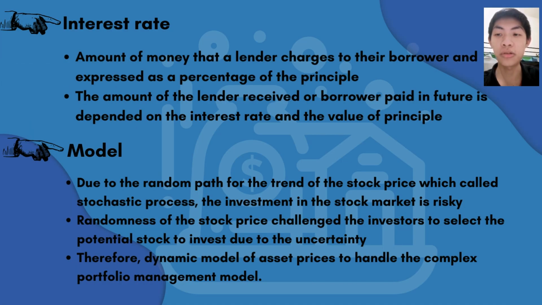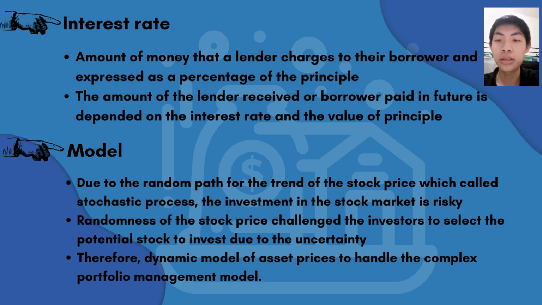Interest rate is the amount of money that a lender charges to their borrower, and is in percentage. The interest rate and the principal value will affect the amount of money that needs to be paid to the lender or received from the borrower. The stochastic process of the trend of the stock price includes uncertainty.